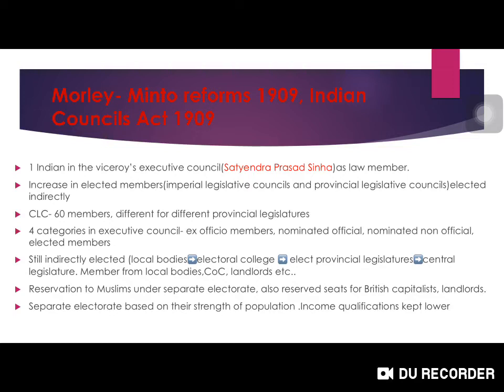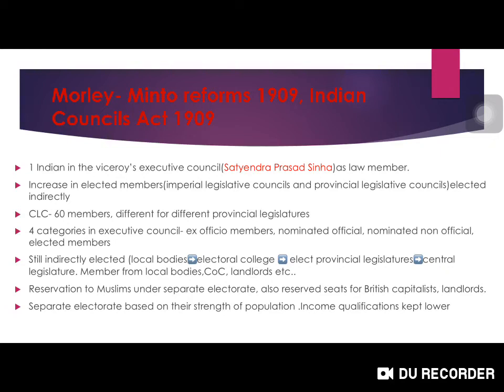First time an Indian has become a governor of Bihar province in 1920. So his name keeps coming in the next videos also. Increase in elected members in both provinces and imperial legislative councils. Also the elected members were increased. These are, again, if we see elected members, it means that they are elected indirectly.